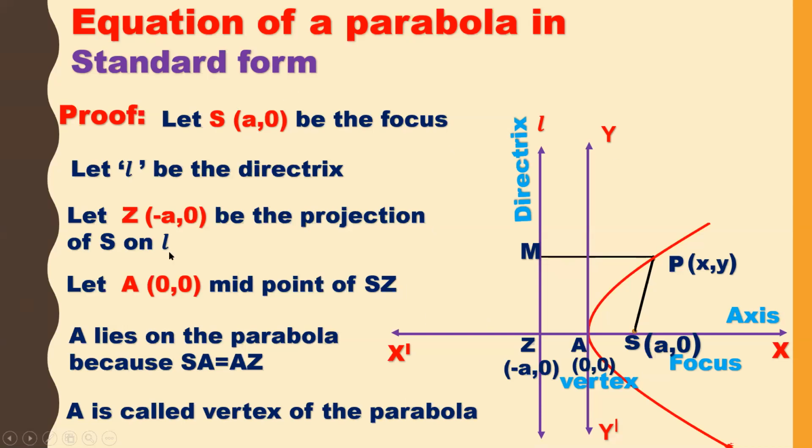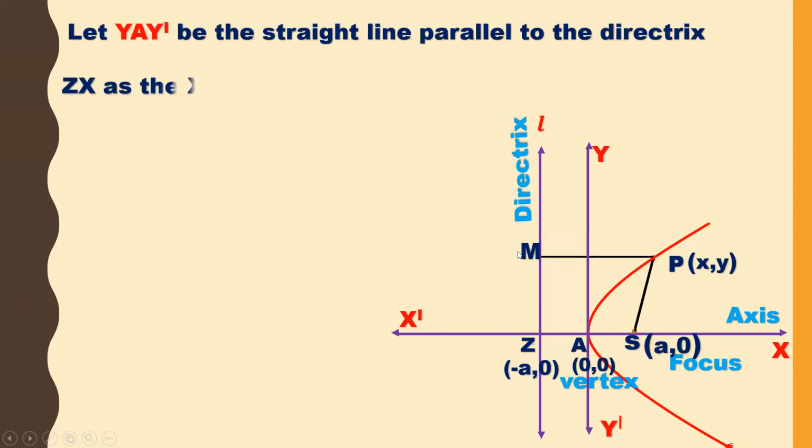Now let us see the next. Let YAY dash be the straight line parallel to the directrix. So this is YAY dash, right? It is parallel to the directrix.